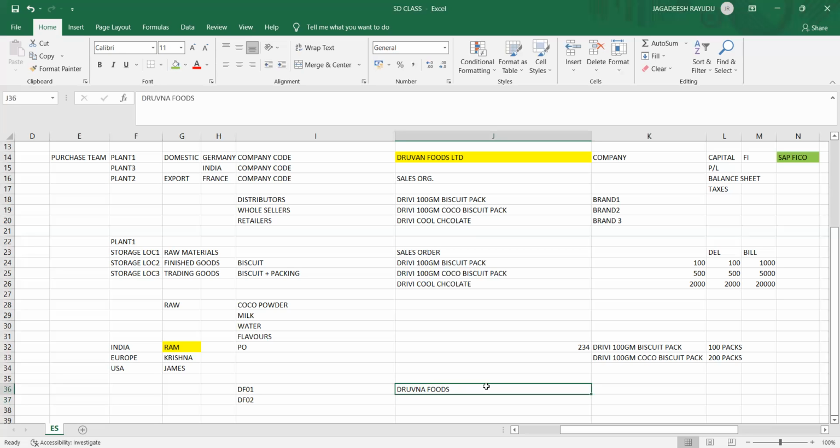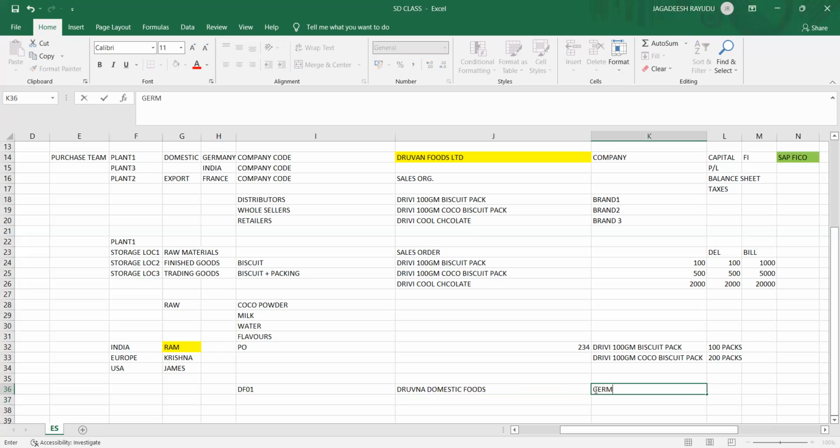Okay, where it is first located. Dhruvan Domestic Foods he created, one company code. Okay, we'll try to understand with this only. It's there in Germany. Okay, Ram raised an order for this from India.